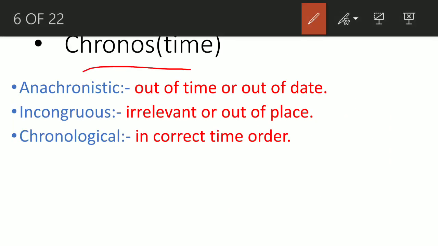Again, before understanding the next word, we need to understand the root word chronos. Chronos means time, right? So the first word is anachronistic.